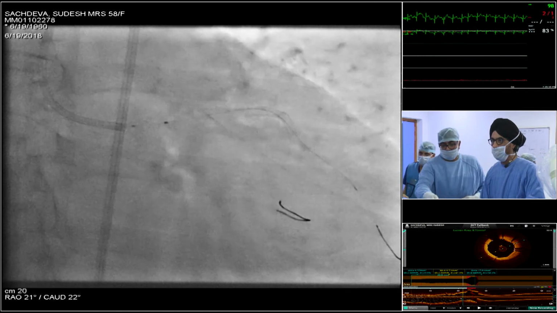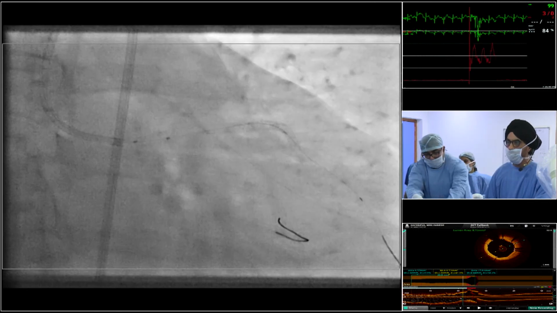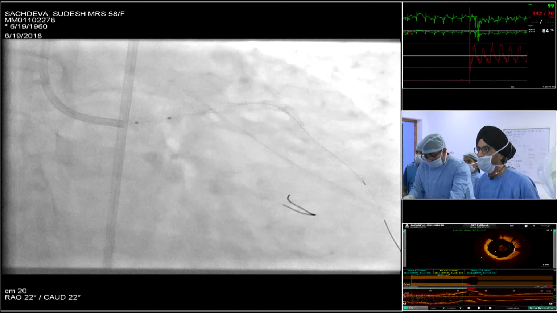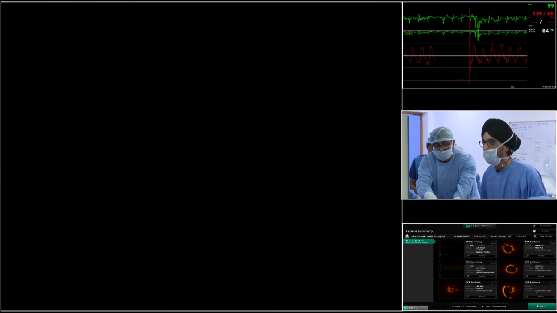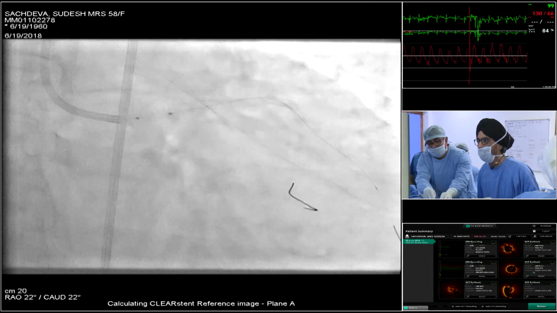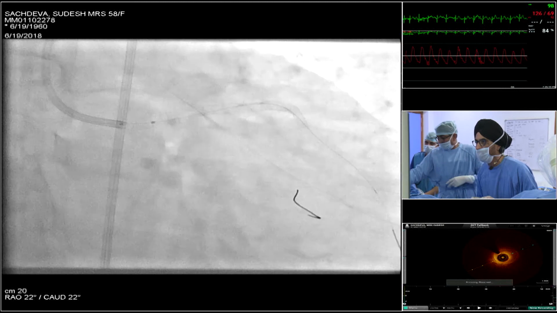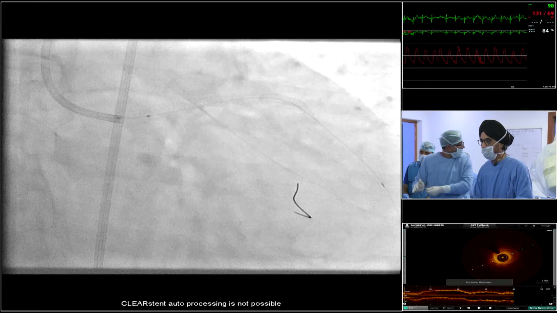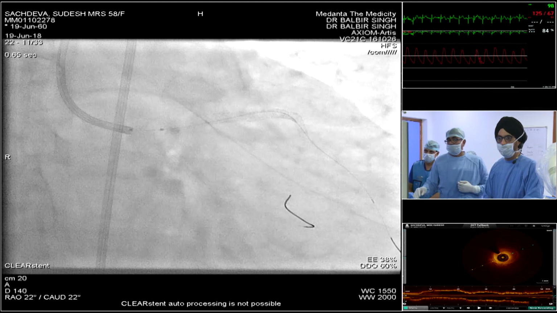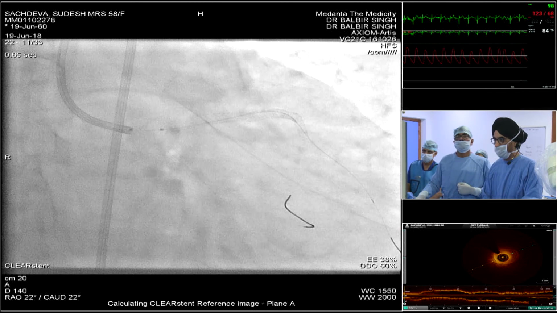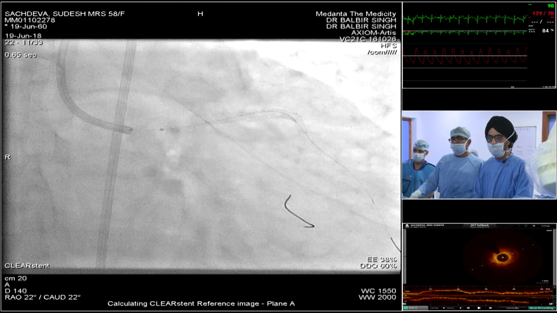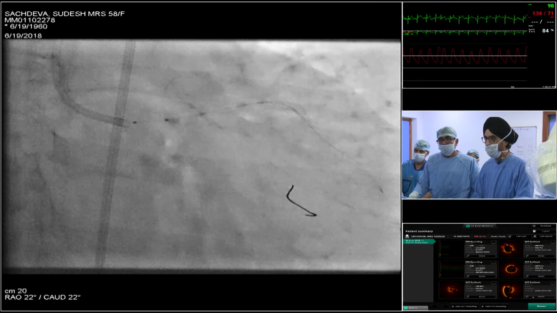We're going to use the clear stent view to decide. Yeah, I think if you are a little bit inside the LAD, it's going to be just fine with this balloon. Yeah, the LAD is large enough.